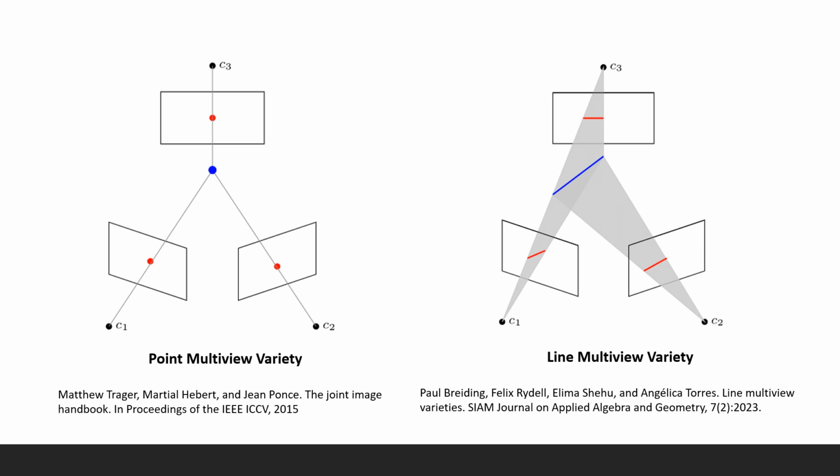Our results are in line with previous algebraic results presented in these two papers, the Joint Image Handbook and Line Multiview Varieties. Both works study algebraic varieties coming from the joint camera maps for points and lines. And by algebraic variety, we mean a set that can be described as the solution of a system of polynomial equations.